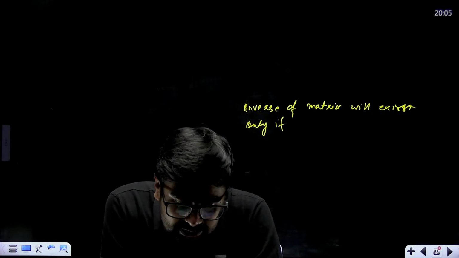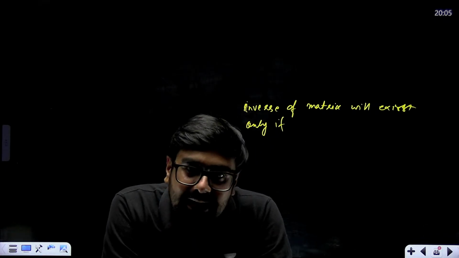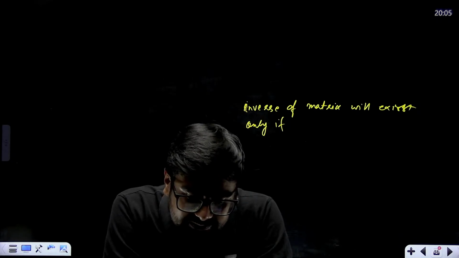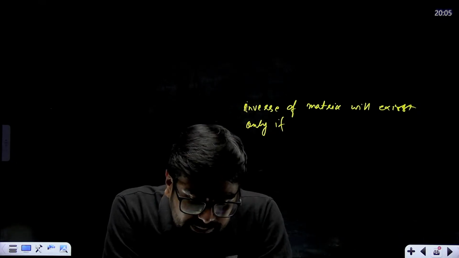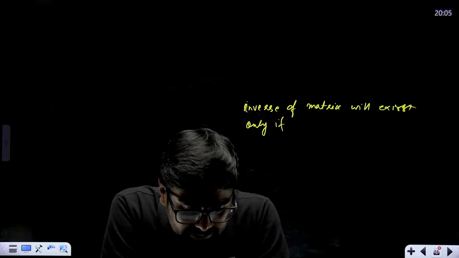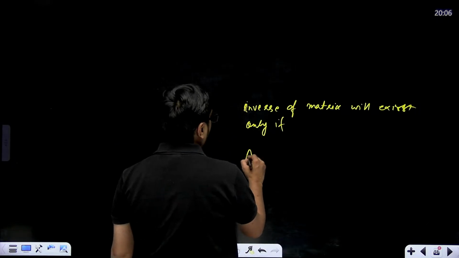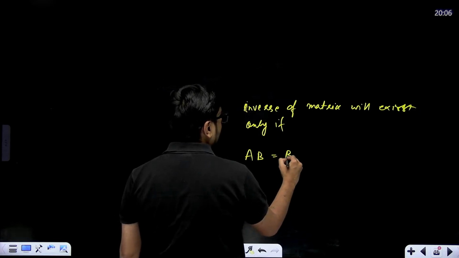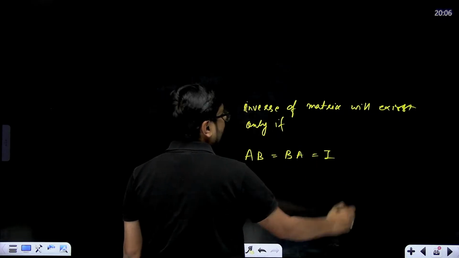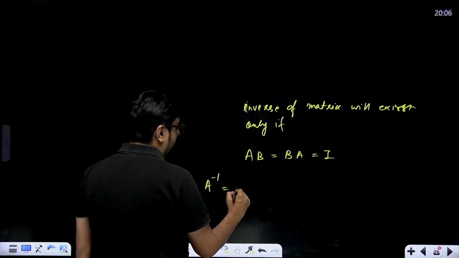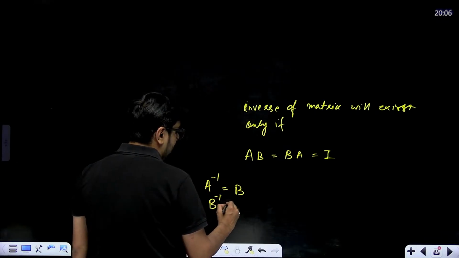Options are: AB is equal to BA. Option B is AB is equal to BA is equal to 0, that means null matrix. Option C is AB is equal to 0 and BA is equal to identity matrix. Option D is AB is equal to BA is equal to I. Only if, so your correct answer will be AB should be equal to BA, both should be equal to an identity matrix. In this case, we'll say that A inverse is equal to B and B inverse is equal to A.